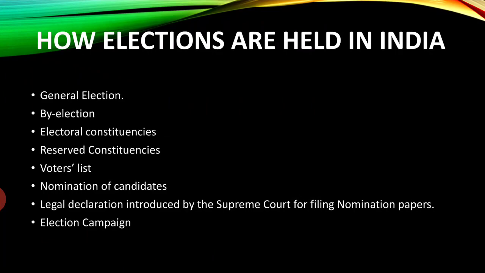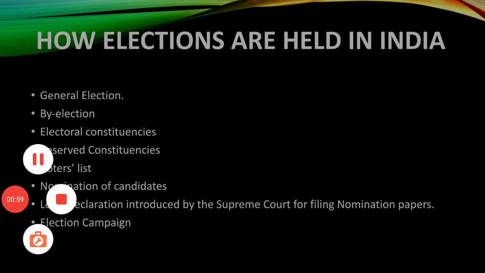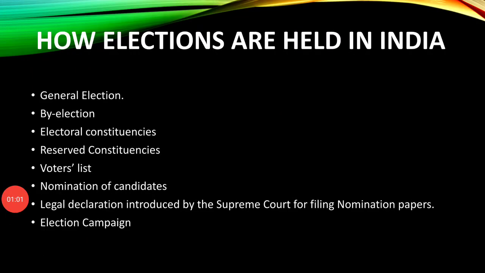What are general elections? Elections are held in all constituencies at the same time, either on the same day or within a few days. This is called a general election. Like the 2019 general elections, it was held in 7 phases, from 11th April 2019 to 19th May 2019.